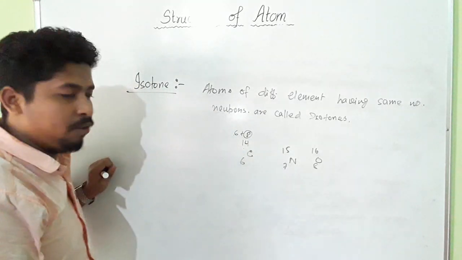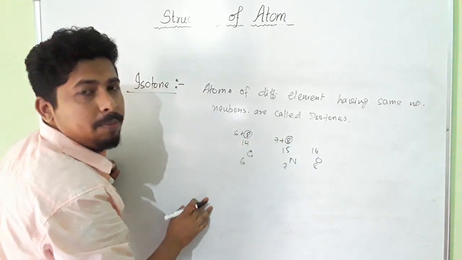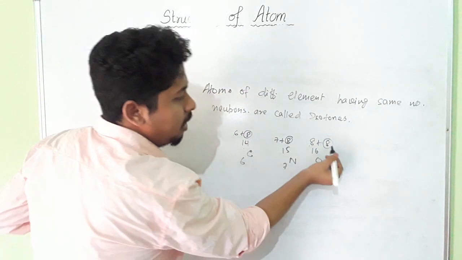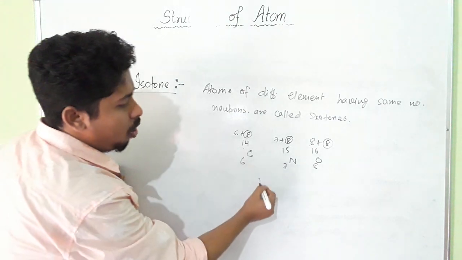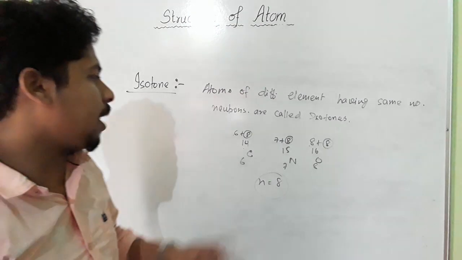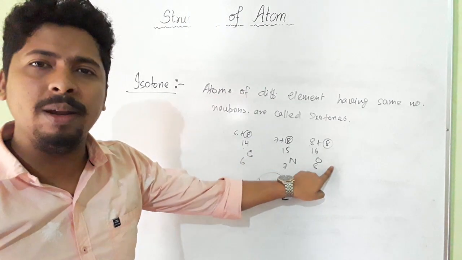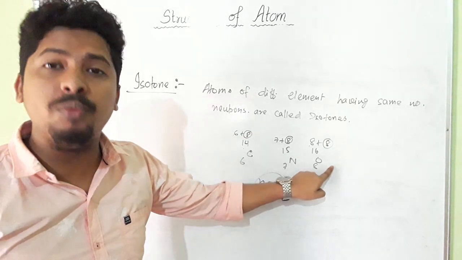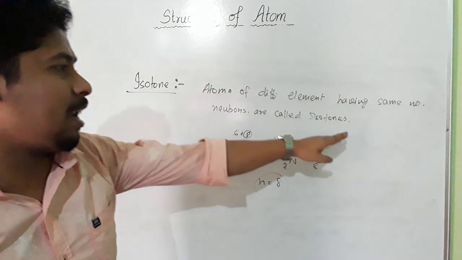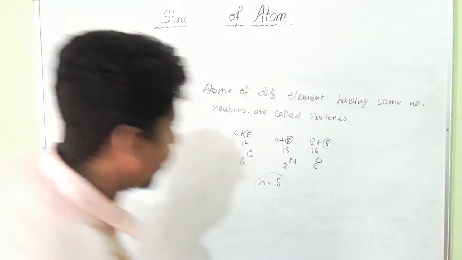In the case of nitrogen 7, 15, it will be 7 plus 8. So the number of neutrons is the same. For oxygen also, 8 plus 8. 8 is the number of protons, 8 is the number of neutrons. So in all cases the number of neutrons is the same, 8 here. So isotones means atoms of different elements, and if they contain the same number of neutrons, then they are called isotones. So this is one example.